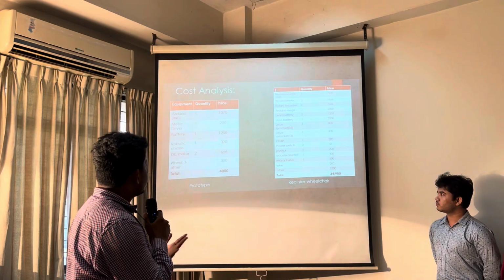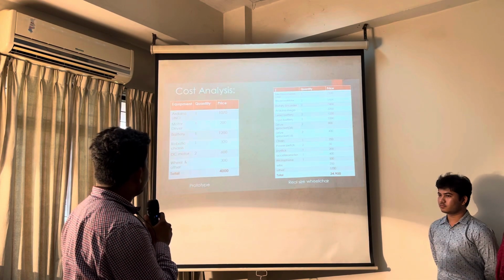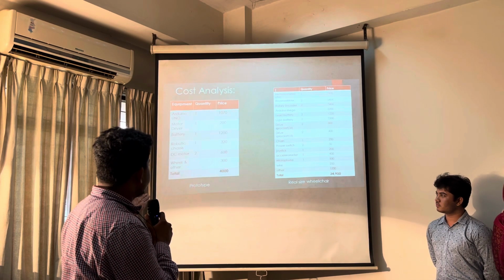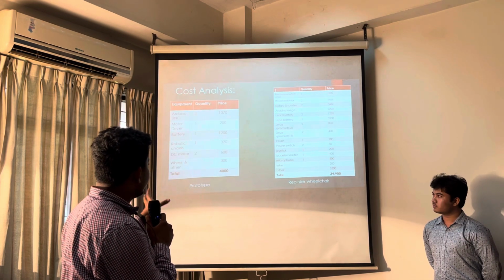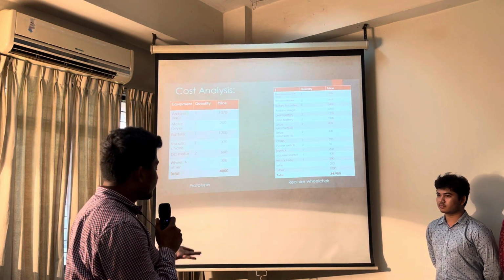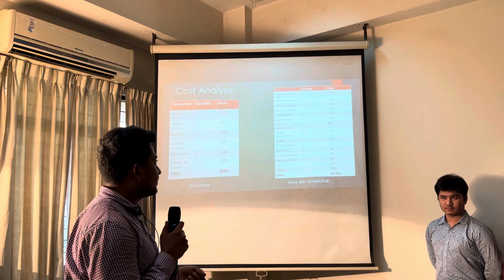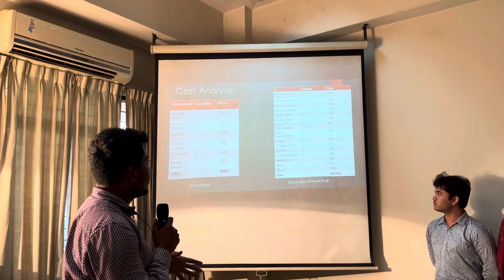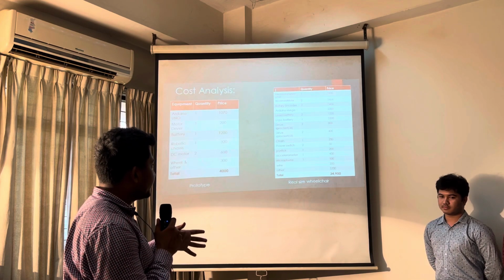So this is the cost analysis for our project. For our initial prototype, we have used an Arduino Uno, L298 motor driver, battery, robotic chassis, DC motors and wheels, and the overall cost of our project is 4,000 taka. We have already implemented this prototype and we will demonstrate this later in our class. We have also computed the cost for a real size wheelchair, and the cost will be around 35,000 taka.